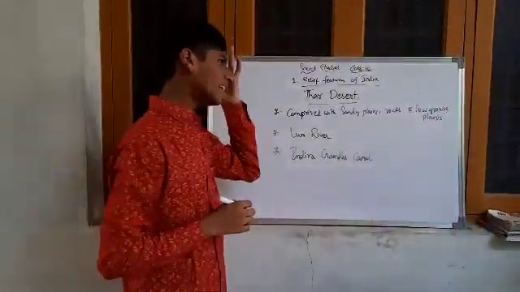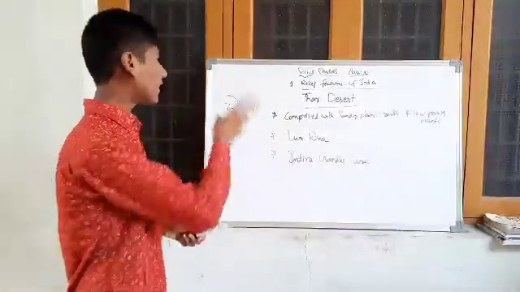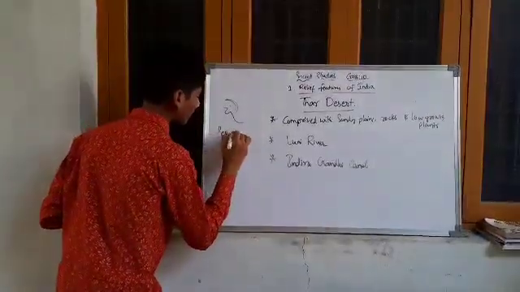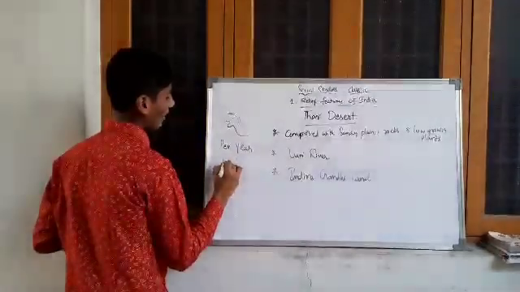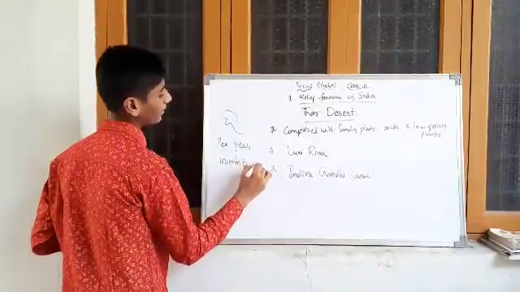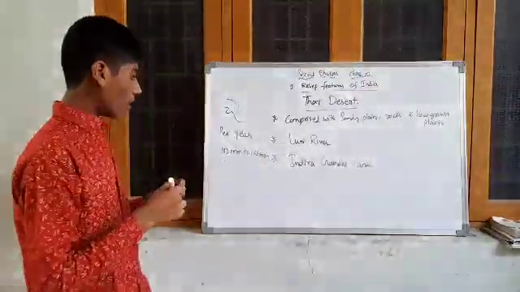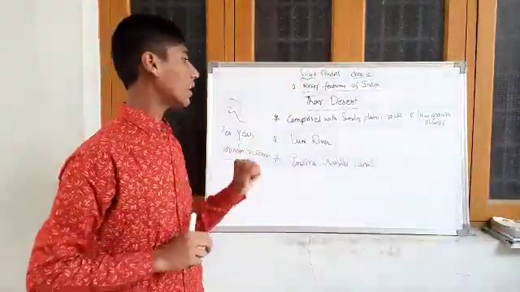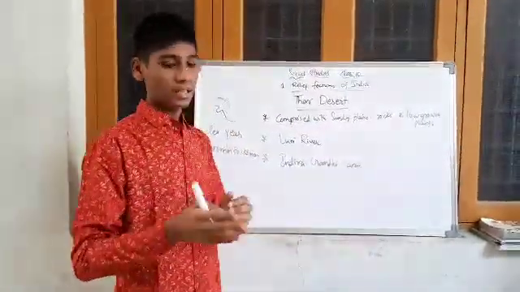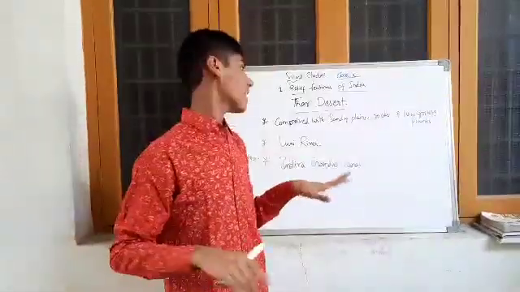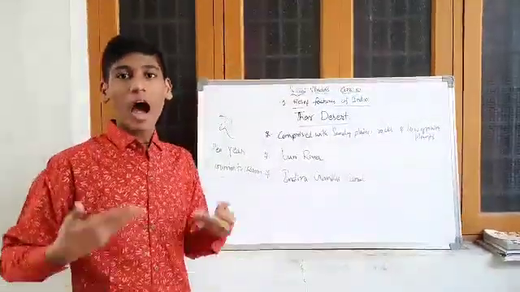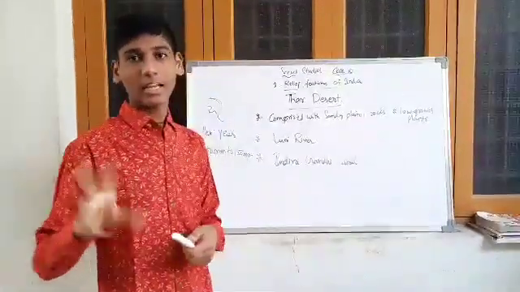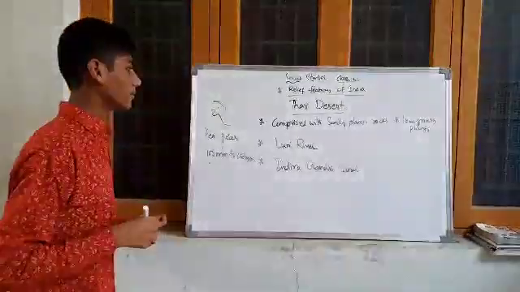It receives very little rainfall. Per year, it receives 100 millimeters to 150 millimeters of rainfall. And the total Thar Desert is comprised of sandy plains, rocks, uneven surface and low growth plants. If there is no water, how can plants grow? Only low growth plants like cactus and aloe vera can live without water.